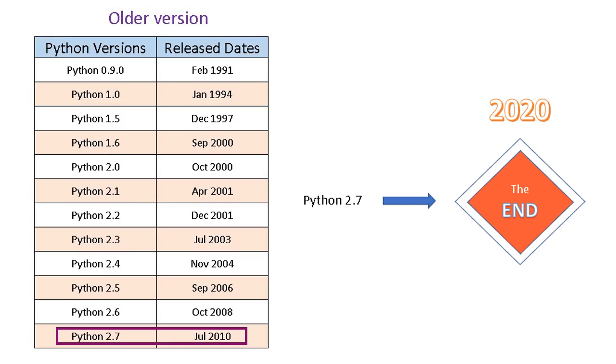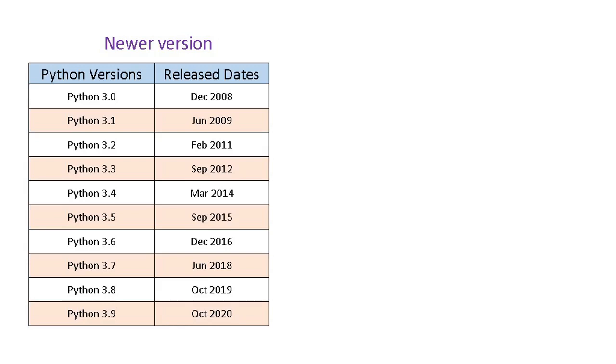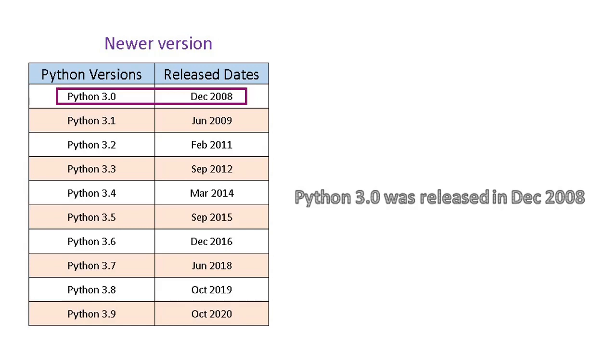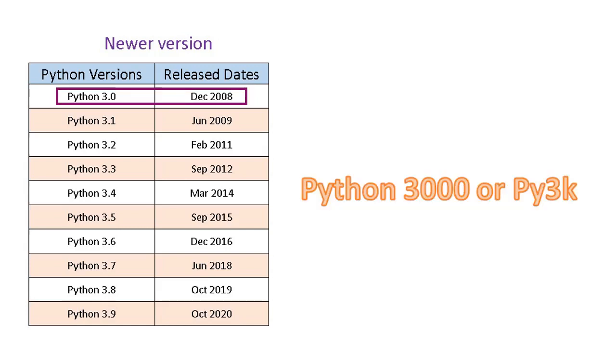In November 2014, it was announced that Python 2.7 would be supported until 2020, but users were encouraged to move to Python 3 as soon as possible. Let's look at the newer versions of Python. Python 3.0 was released in December 2008, also called Python 3000 or Py3k. It was designed to rectify fundamental design flaws in the language.